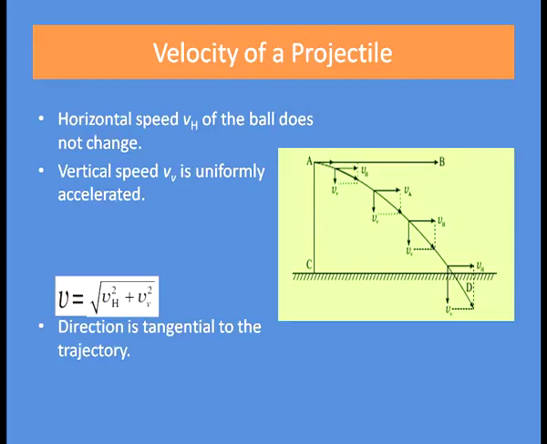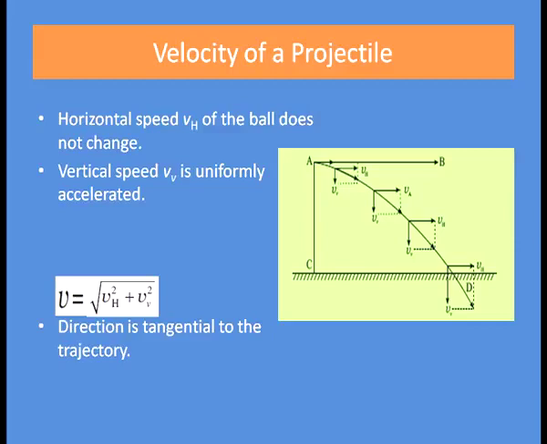The horizontal speed is denoted by Vh and it remains constant. It does not change because there is no component of force in the horizontal direction. And the vertical speed, denoted by Vv, is uniformly accelerated, as in the vertical direction there is the force of gravity and there is an acceleration, that is acceleration due to gravity. Hence, the vertical component of velocity is an accelerated one.